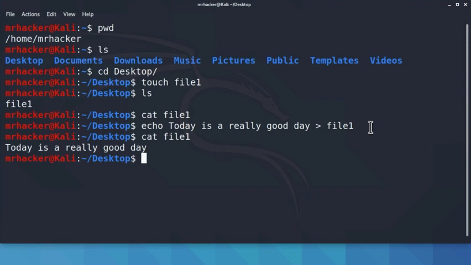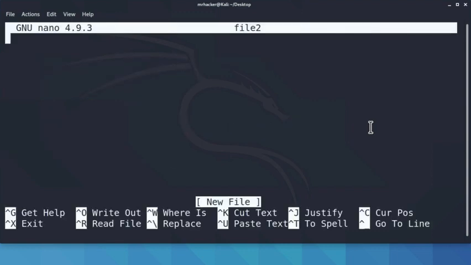Okay, that's all good, but there is an easier and more practical way to do all of this. We can use a text editor to write things inside of a file. And an easy text editor that we can run from terminal is called Nano. So let's try to do the same thing we just did using Nano. If we type nano, and after nano comes the name of the file that you want to edit, and since we want to edit a new file that we haven't created yet, we can simply type a name, let's call it file2, and press enter.